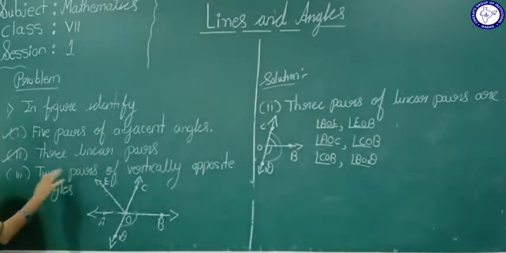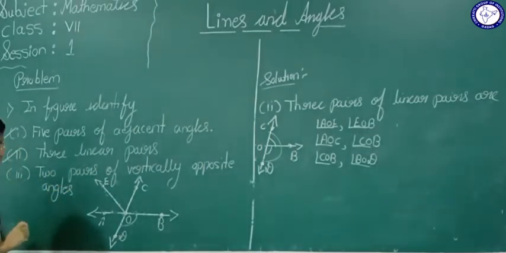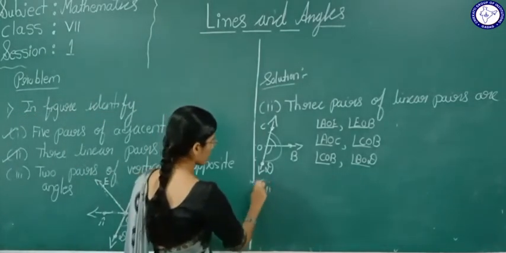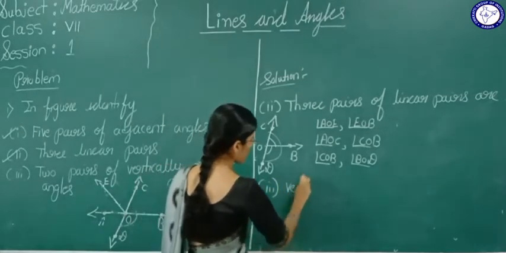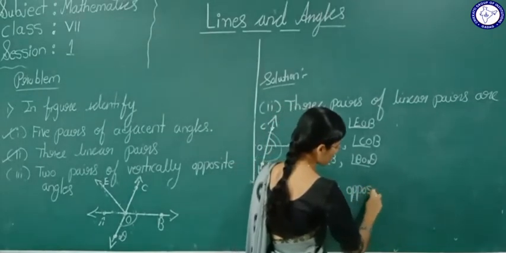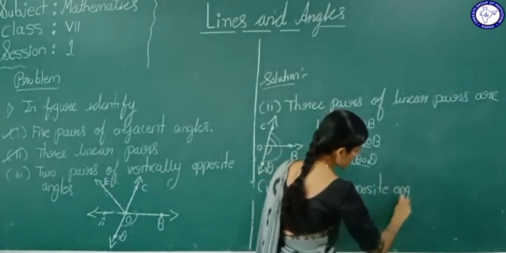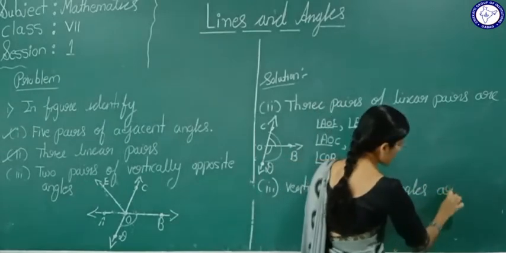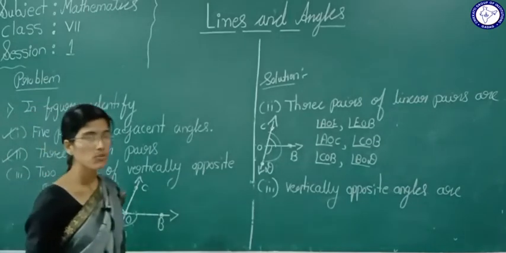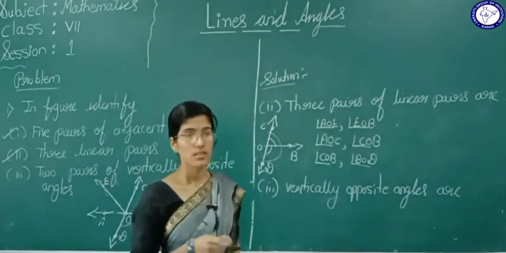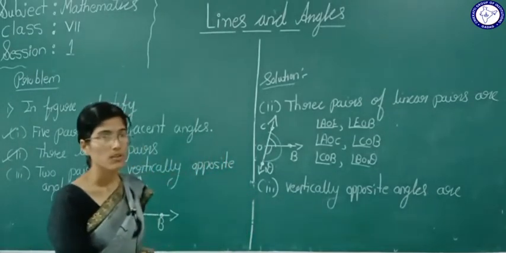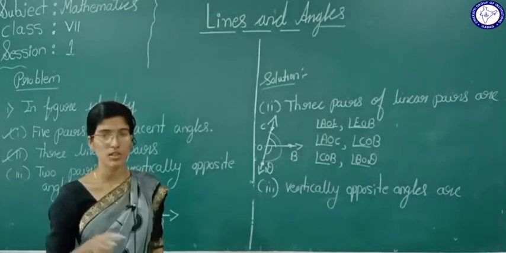Now 2 pairs of vertically opposite angles. Now we have to tell here the vertically opposite angles. Vertically opposite angles are, now see what I told. If 2 straight lines intersect at a point, then the angles made at the point of intersection are called vertically opposite angles.